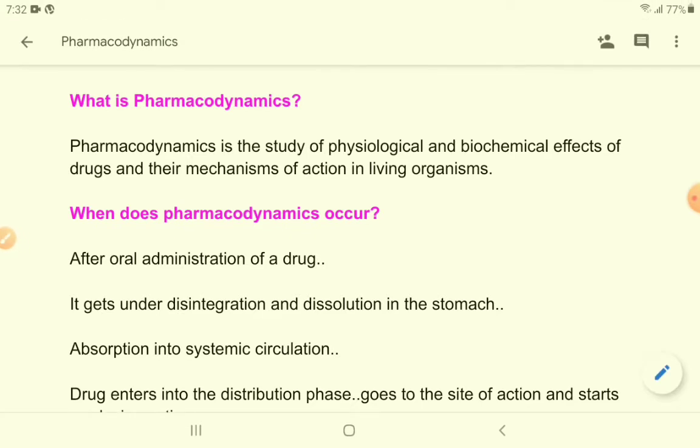Pharmacodynamics is the study of physiological and biochemical effects of drugs and their mechanisms of action in living organisms. This is the definition. So what does it mean? That in pharmacodynamics we actually study the mechanism of action of drugs. That means how a drug acts, and further we study their actions. What are the effects they produce, how they act, and what actions they produce. These two things are mainly discussed in pharmacodynamics.